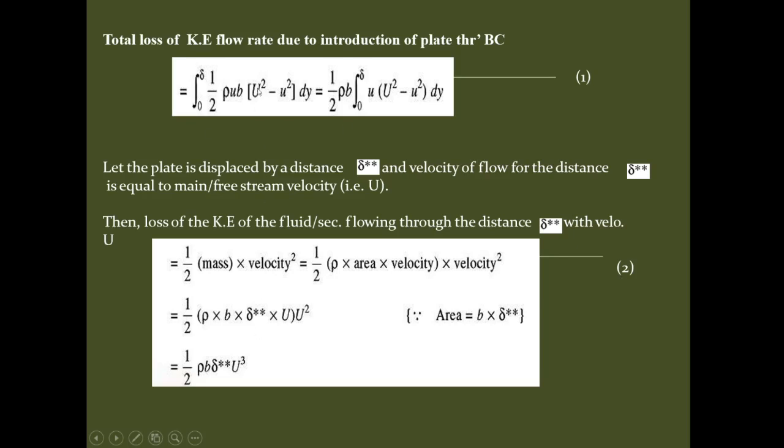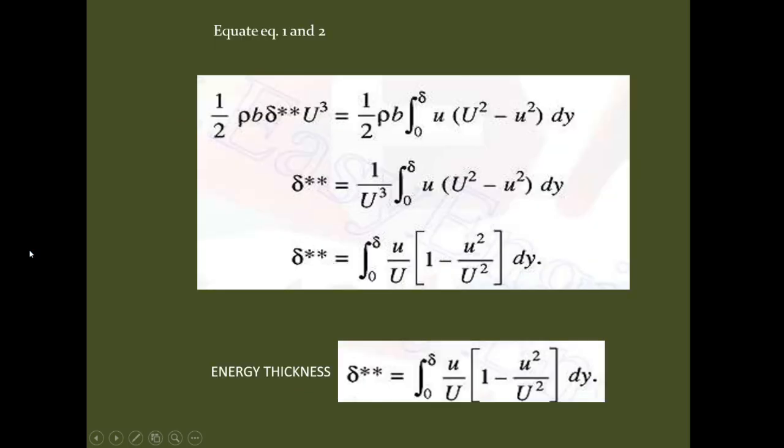Now these two equations are for the loss of kinetic energy, so we will equate them with each other and we will get the expression for the energy thickness, that is delta double star equals integration 0 to delta of small u divided by capital U, whole bracket 1 minus small u square divided by capital U square, into dy. Clear?